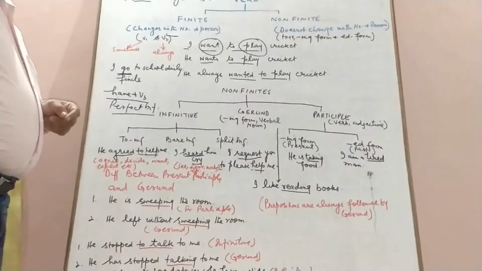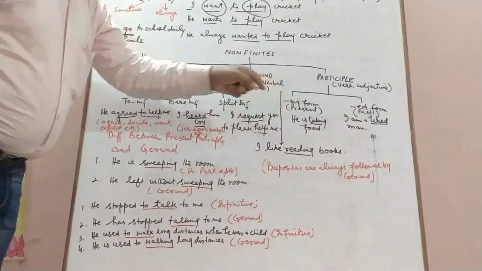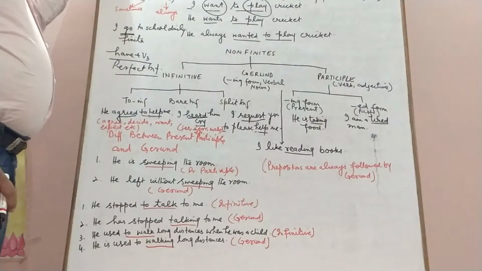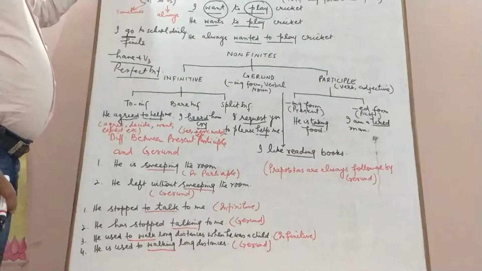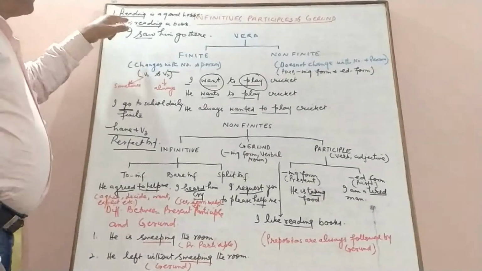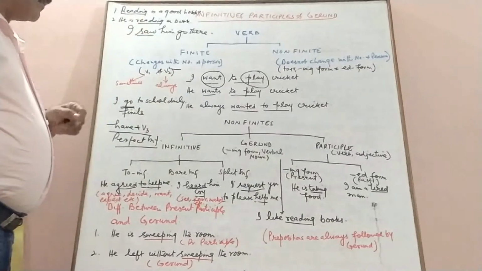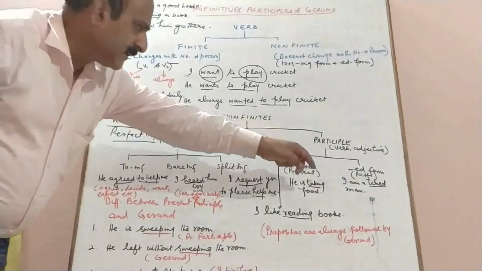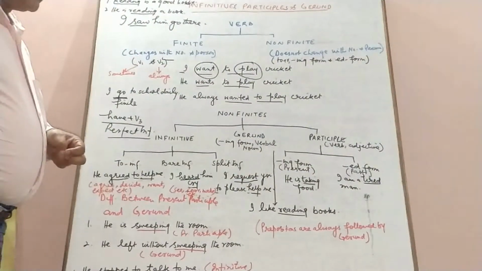Past participle is the third form of the verb, and present participle is the ing form of the verb. Both are in the ing form, the gerund and the present participle. But gerund is always a noun. It is also called verbal noun, and the present participle is either a verb or an adjective, whereas the past participle is always an adjective.